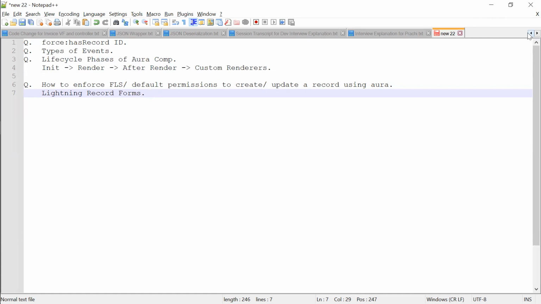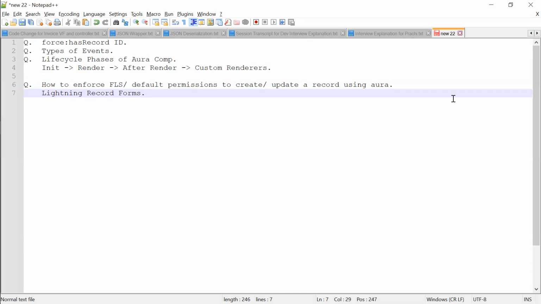Can you open the Aura question answer set right now? Yeah, I have just opened it. You can check there. First question, I think there is a thing with lightning record forms, right? The second question is about the third question actually. The fourth one, explain lightning record form. So can you just go through it for 2 minutes or so, and let me know if you have any doubt.